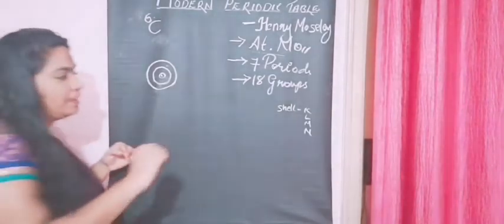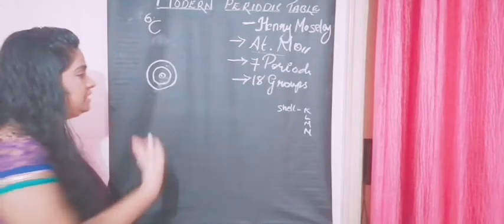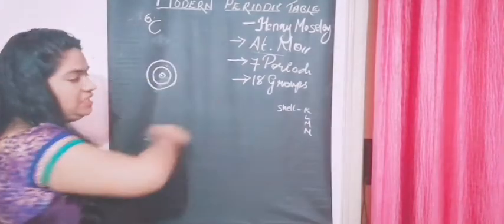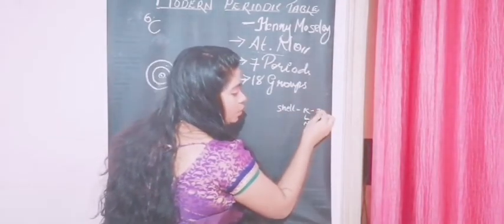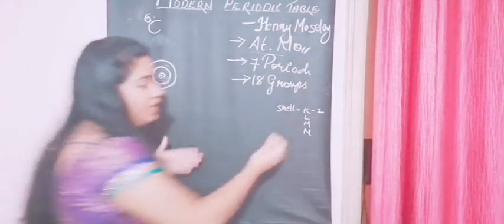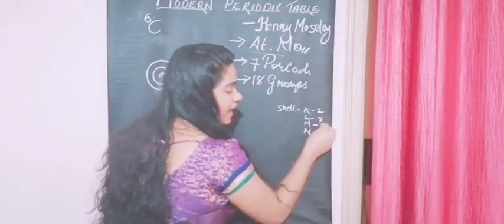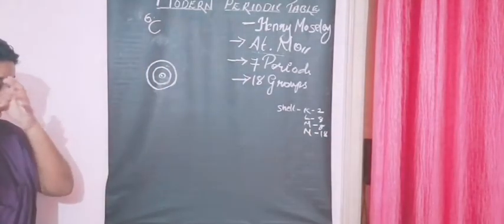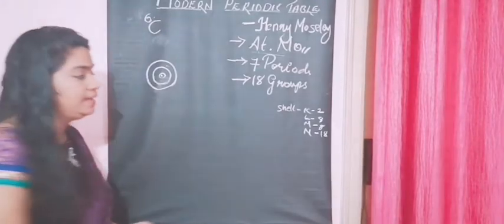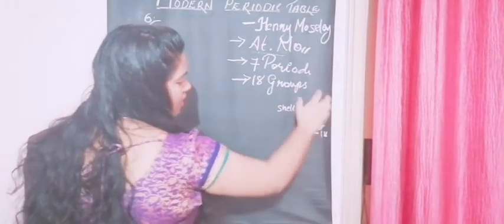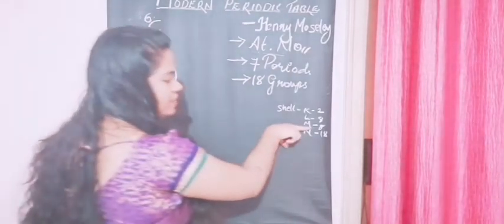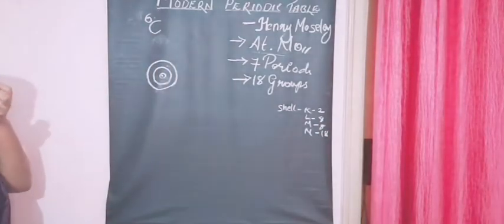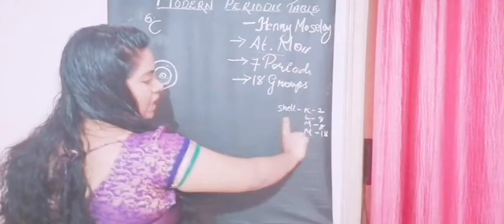There's a particular way of representing the number of electrons around a particular nucleus. In K, that is our first shell, you can place only 2 electrons. Then it goes to 8, then again 8, then after that it's 18, and it goes on like that. You may not require more than this; a maximum of up to 3 shells is sufficient, I hope. So let's start. As I've told you before, it's 2.